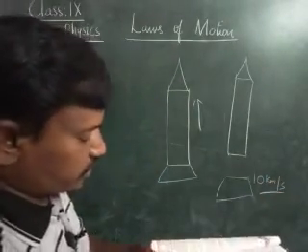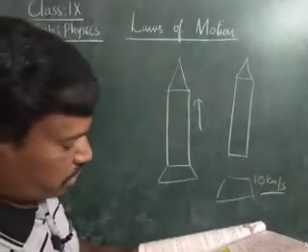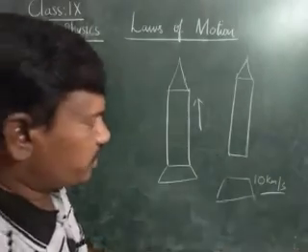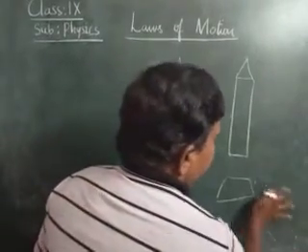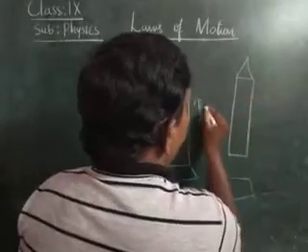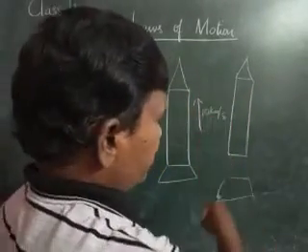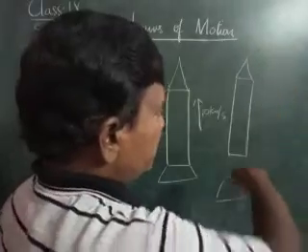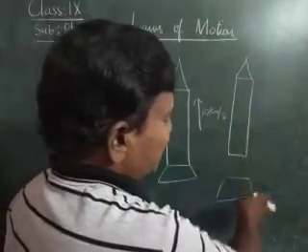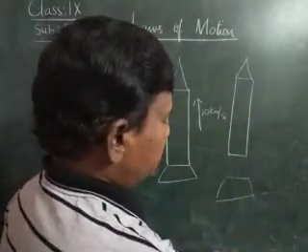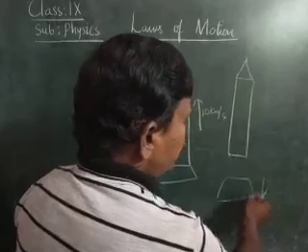What is the velocity of the smaller object that has separated from a rocket moving in space with velocity 10 km per second? Here he is asking that the rocket is moving with 10 km per second. After reaching a certain position, the down part is detached. When the down part is detached, he is asking with what velocity it is moving.